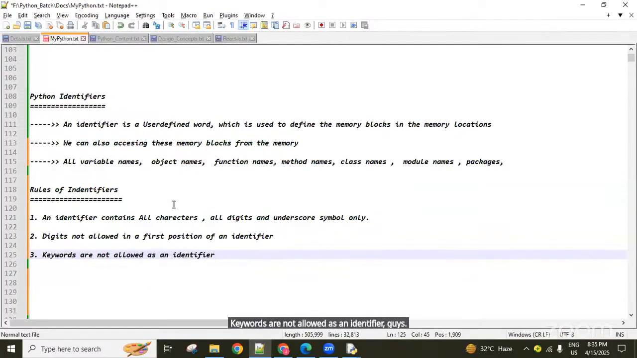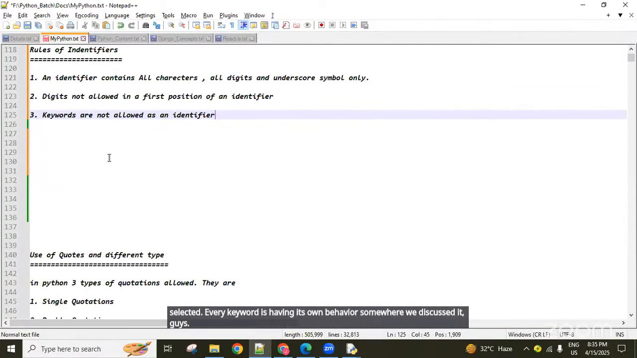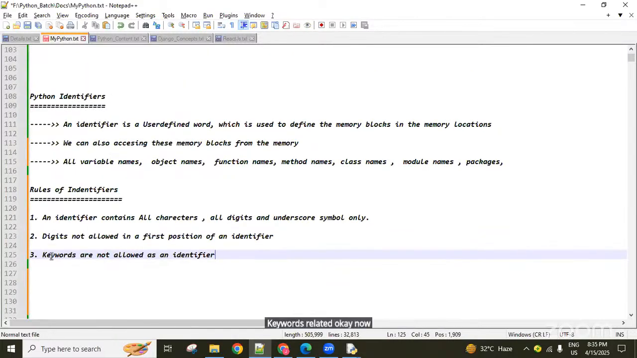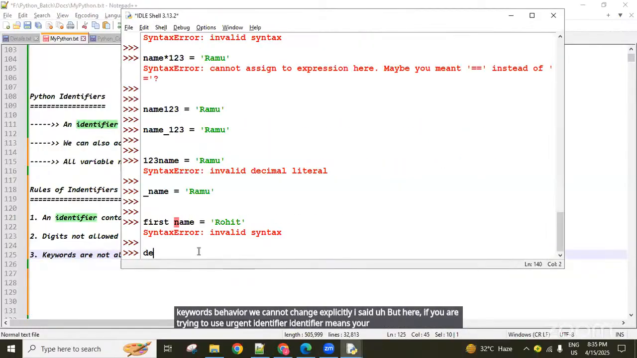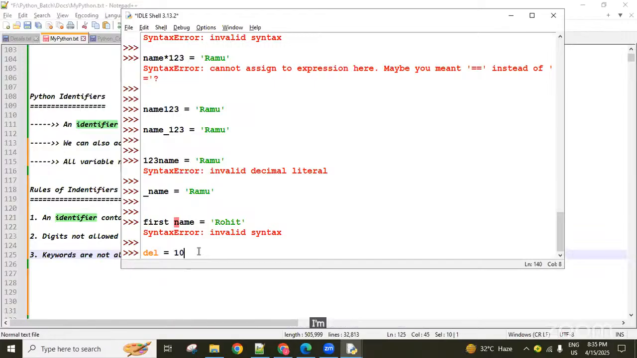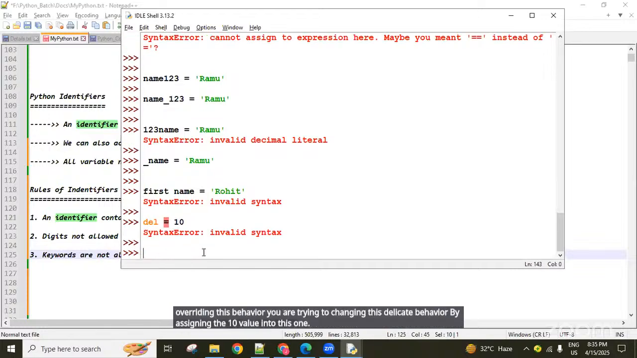I said already, keywords related: every keyword is having its own behavior. Somewhere we discussed, guys. As per that behavior only we can use that keyword whenever required. Keyword behavior we cannot change explicitly. But if you are trying to use it as an identifier, identifier means your own name. For example, del is a keyword. I'm trying to assign a 10 value into the del keyword. So you are trying to override this behavior, to change the del keyword behavior by assigning the 10 value into it. So that's why you're going to get a syntax error.